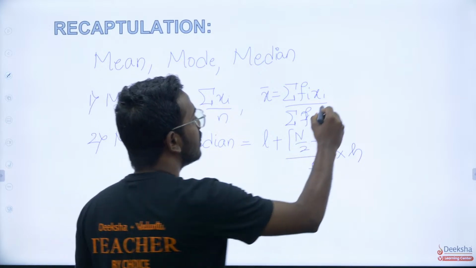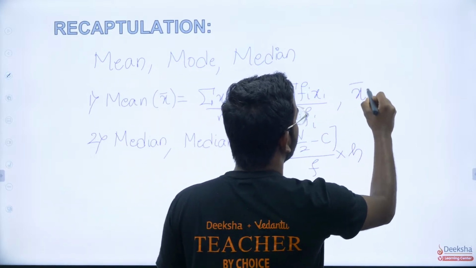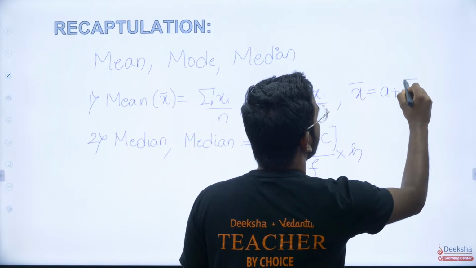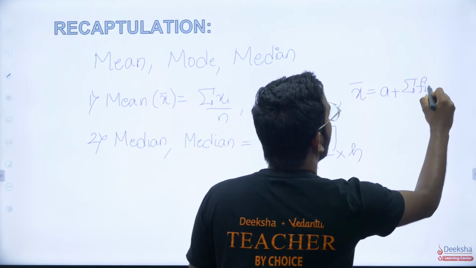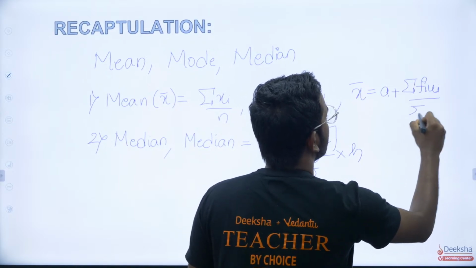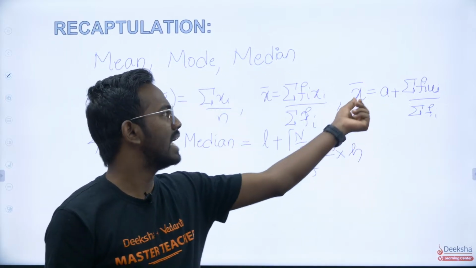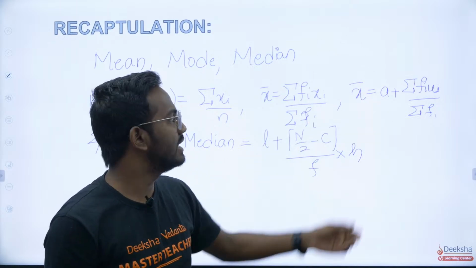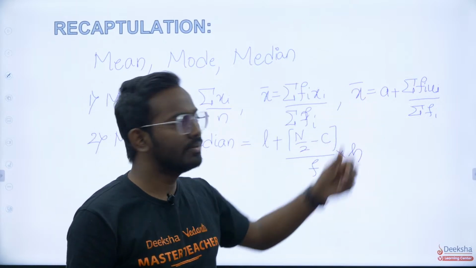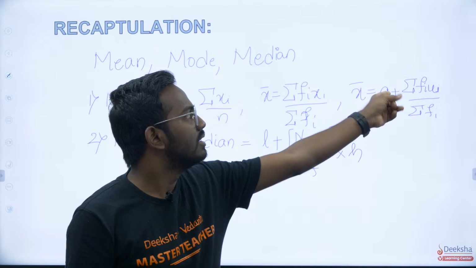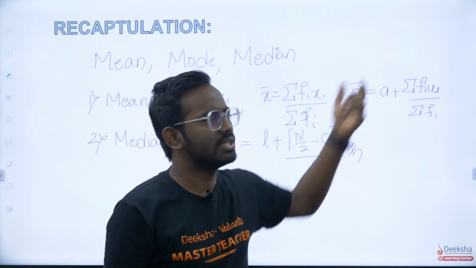We forgot one more here: x bar is also given by A plus summation Fi ui divided by summation Fi. This is for the assumed mean method. You can assume one of the entries in the given data as the assumed mean, and with that you can also find the mean using this formula.